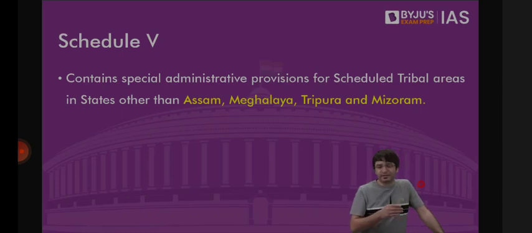11th and 12th schedules. These were added in 1992-93 by way of 73rd and 74th Amendment. 73rd Amendment deals with Panchayati Raj institutions. 74th Amendment deals with municipalities or urban local bodies.